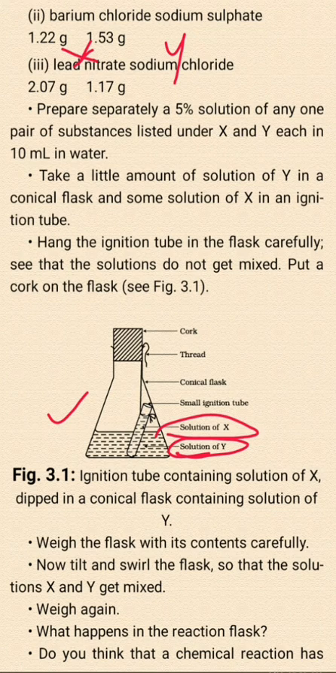Now see, hang the ignition tube in the flask carefully. See that the solutions do not get mixed. Put a cork on the flask. Now weigh the flask with its content carefully. Now tilt and swirl the flask so that the solutions X and Y get mixed. So when you tilt the flask, what will happen? Slowly, from the test tube, the solution X will come into the solution Y.